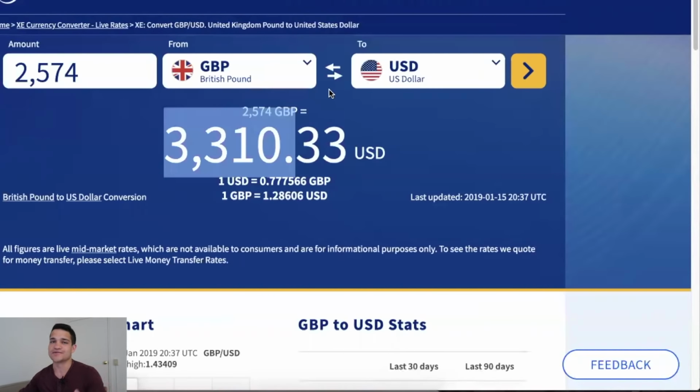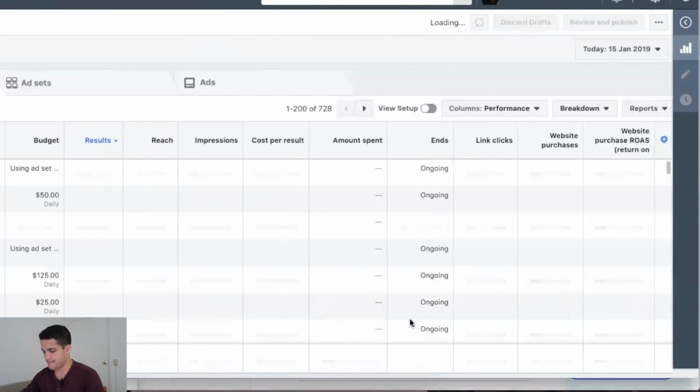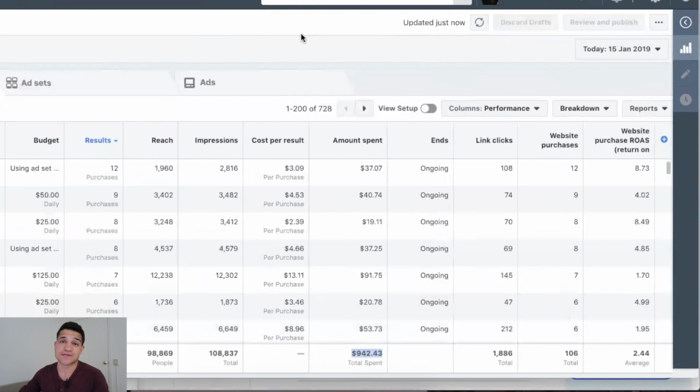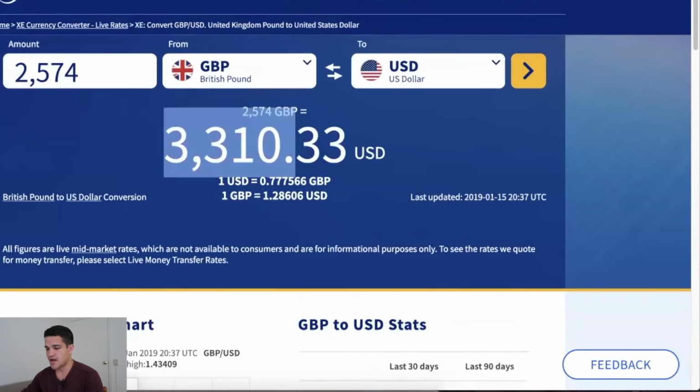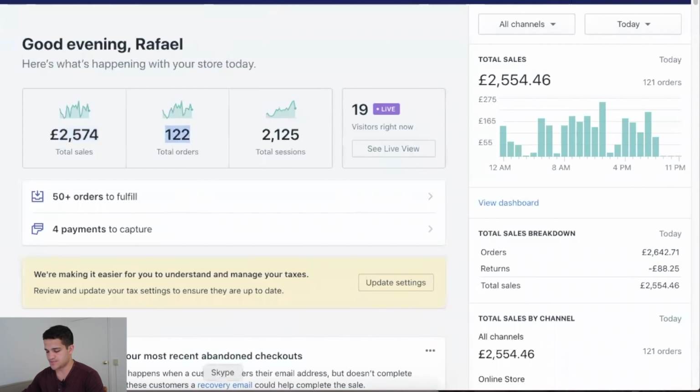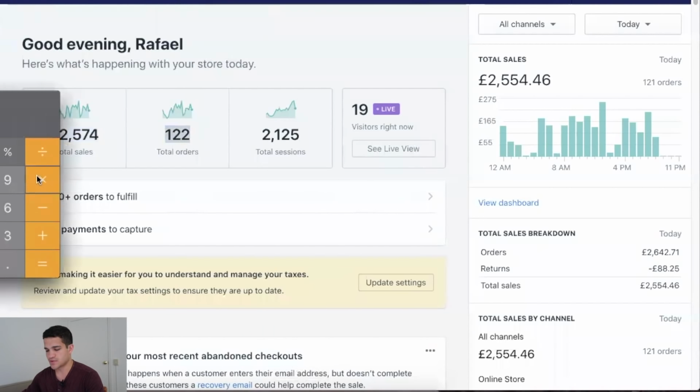We spent today $942. That leaves us with about $2,200 after ads in profit. But there's also product cost, right? Product cost, we've had 122 orders at $4. That is the product cost, $488. So $2,200 minus $488 leaves us with about $1,700 a day in pure profit, right?